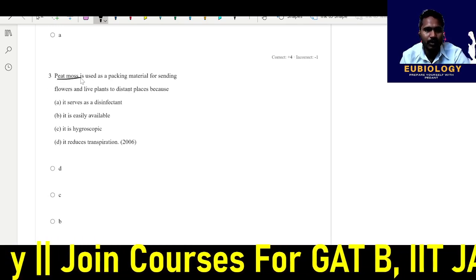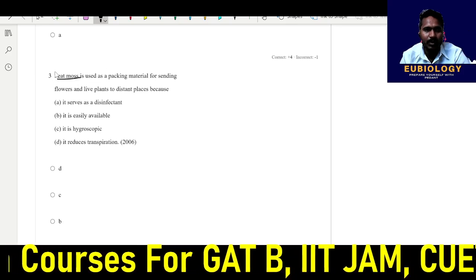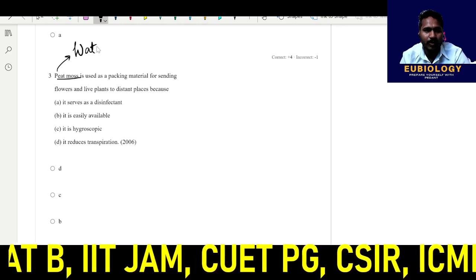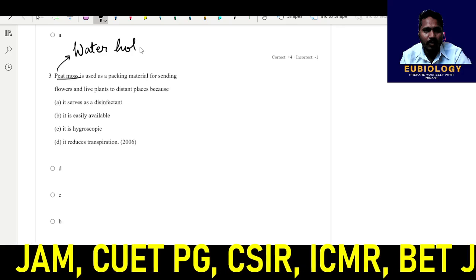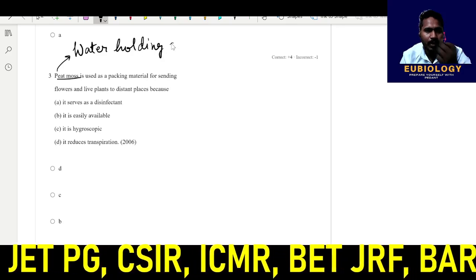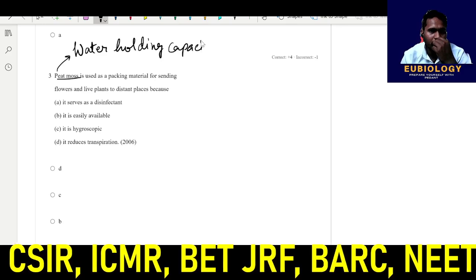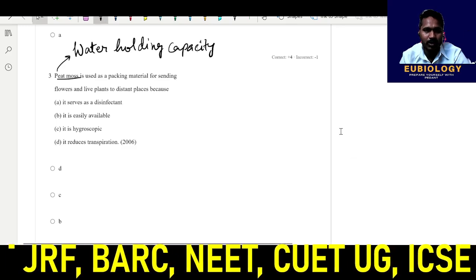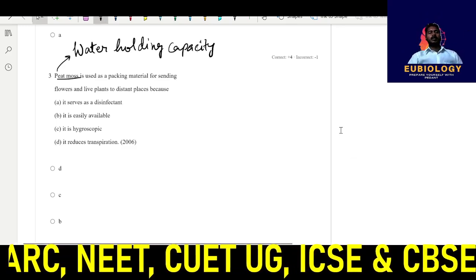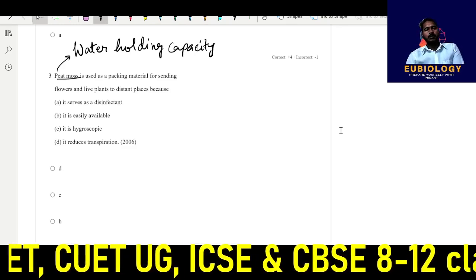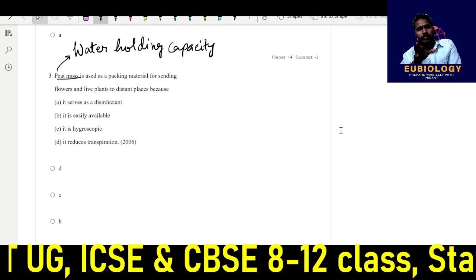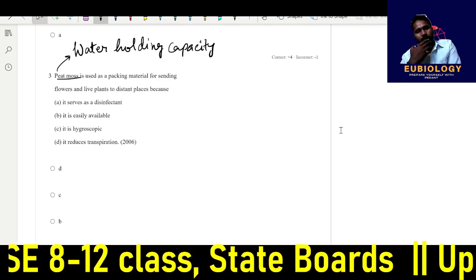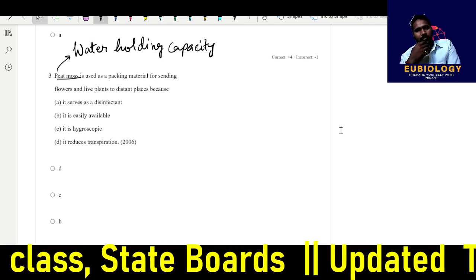So why is this peat used for packaging material? Because peat has water holding capacity. I said earlier it is used as a resource for fire and oil and so on. So this peat can be used when it is live, just when it is taken from the bryophyte while alive, and it can be used as a transshipment packaging material.